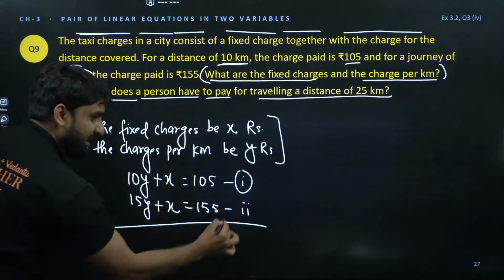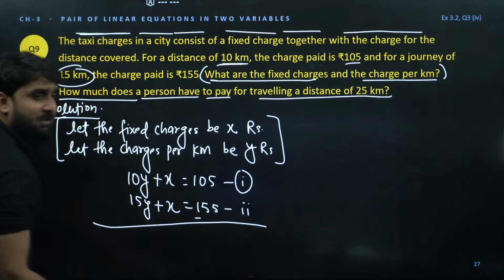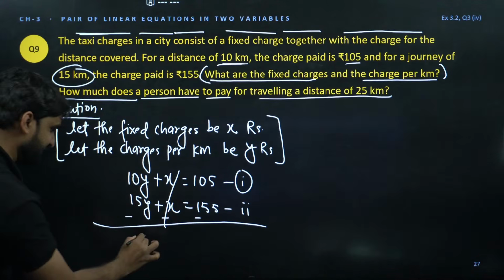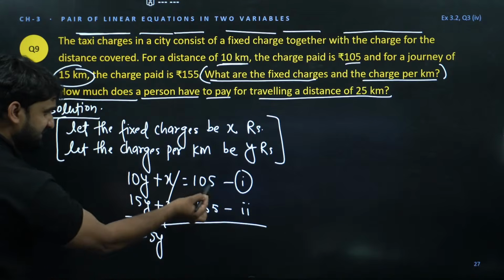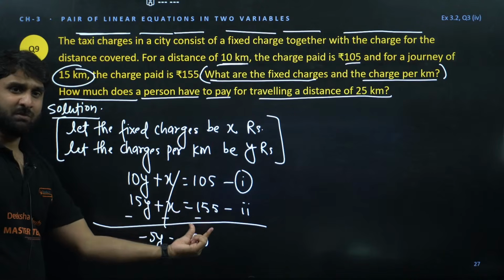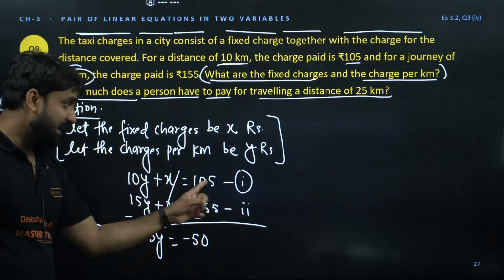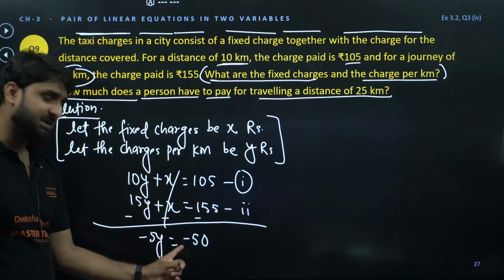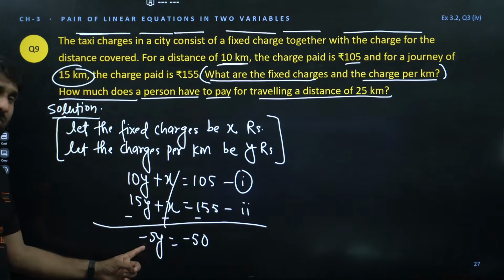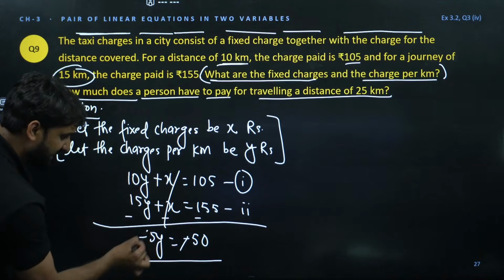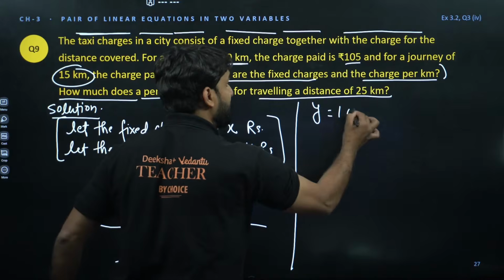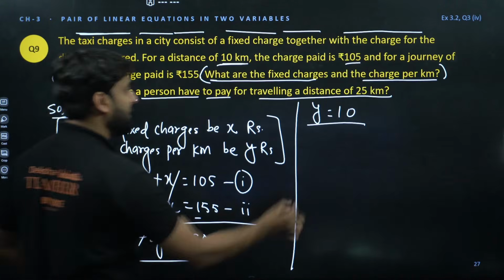Why elimination method? If you apply elimination method, champion, here X will be cancelled, X minus X, and 10Y minus 15Y will be minus 5Y, and 105 minus 155 will be equal to minus 50. In both the numbers 155 is greater, that's why we are putting here minus. In both the numbers 10 and 15, 15 is greater and 15 is negative, that's why we are putting here negative. So my dear champion, negative negative cancel here, so Y is equal to 50 by 5, which is equal to 10.